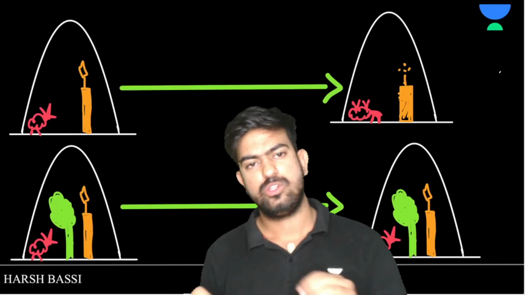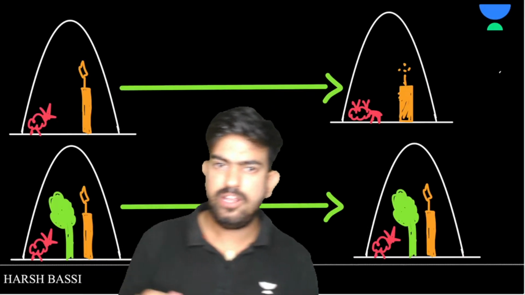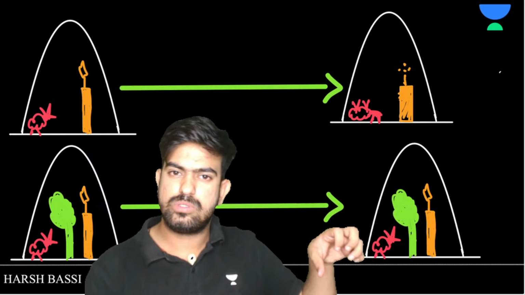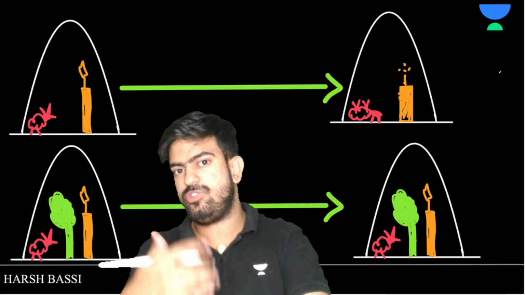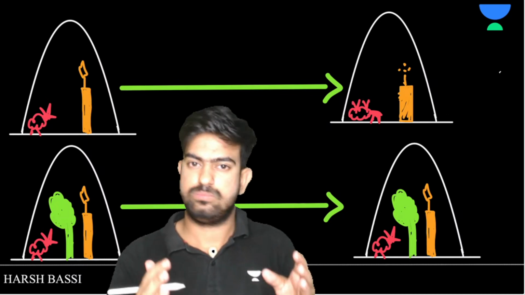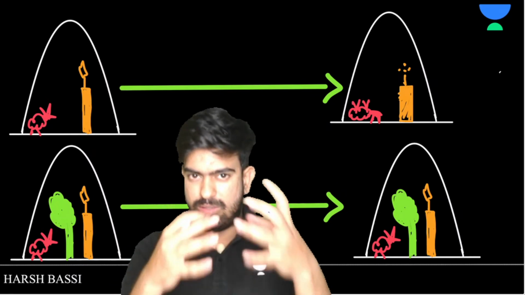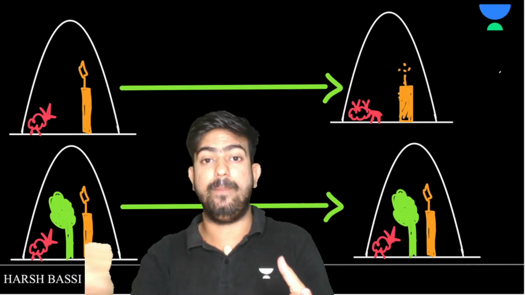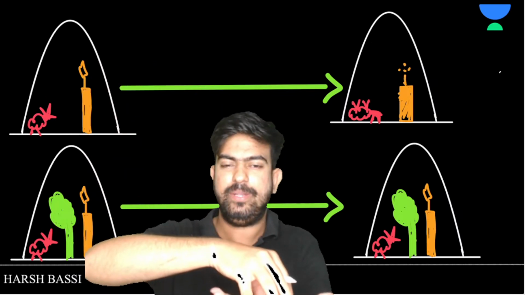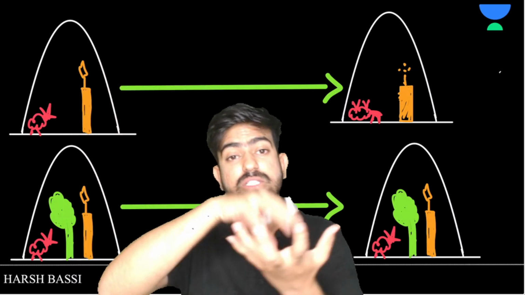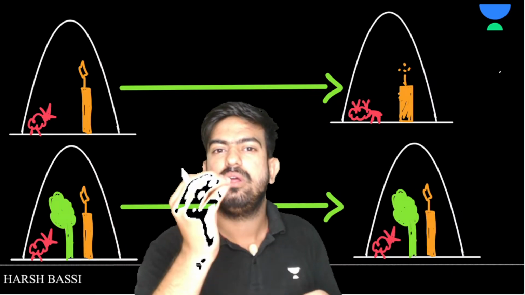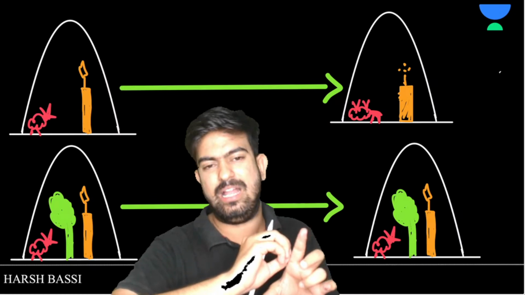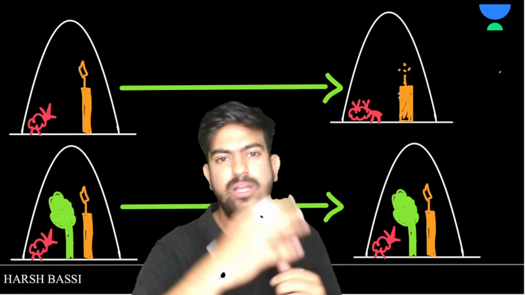So, Joseph Priestley was moving in a farm, caught a mouse, and put it on the table, but the mouse was trying to run away. To prevent that, Joseph Priestley got a bell jar. He kept it over the mouse, and since it was very dark inside the bell jar, he lit a candle with the help of a matchstick.